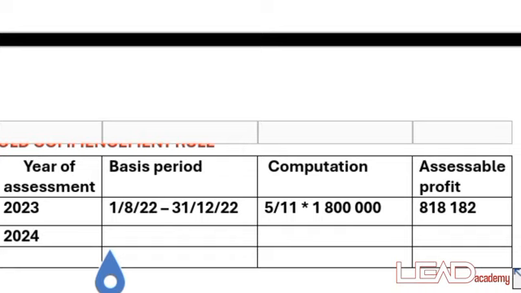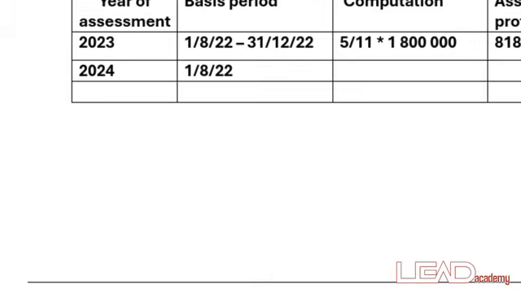The second year of assessment, which is 2024. The second year of assessment in the old commencement rule states that from the date of commencement down to 12 months, which is going to be 1st of August 2022 down to 31st of July next year.